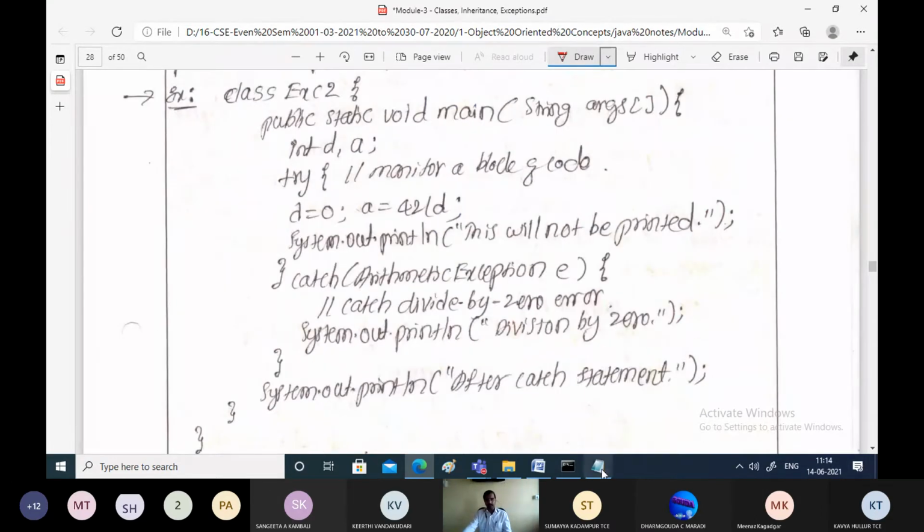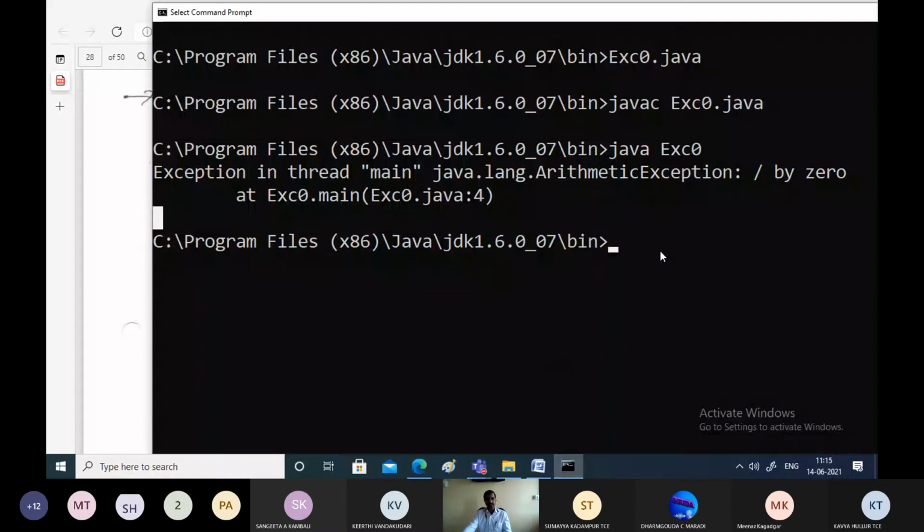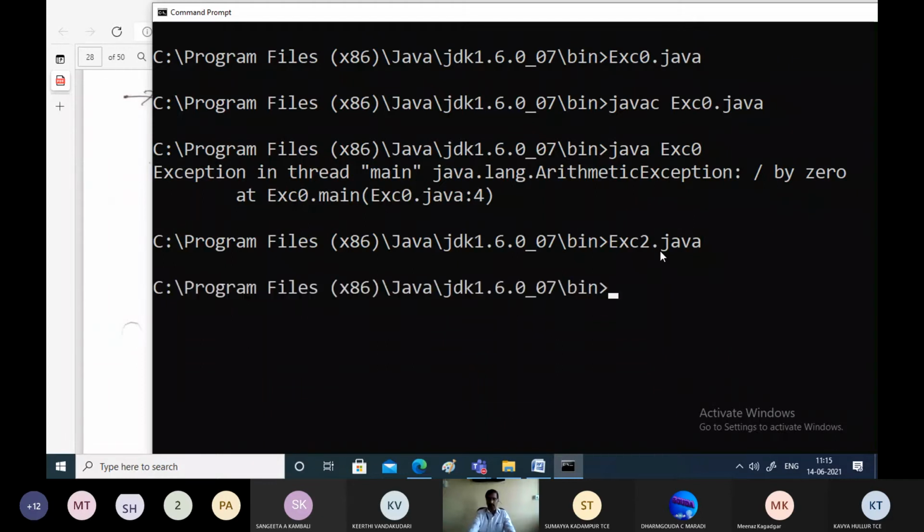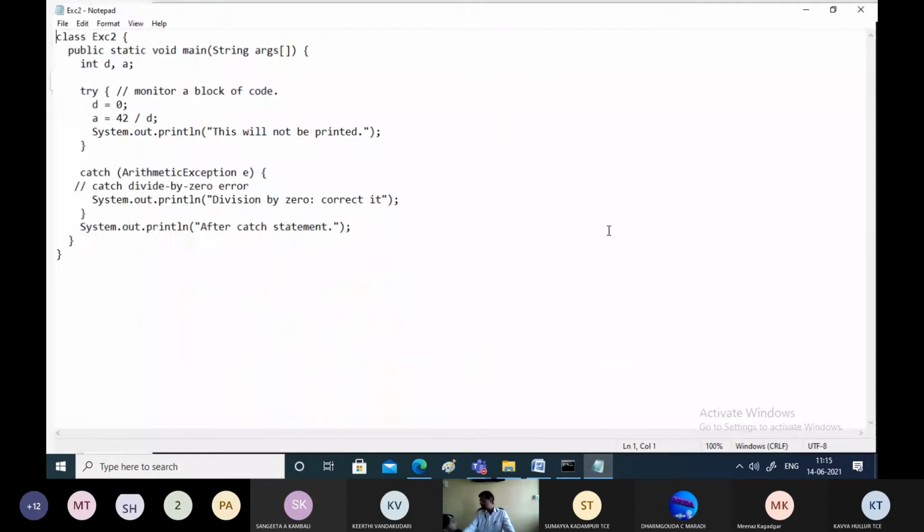The same program is modified, which I'll try to show here. That is now Exception2.java.